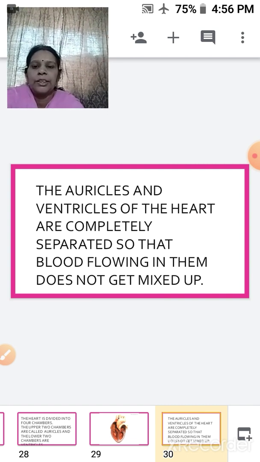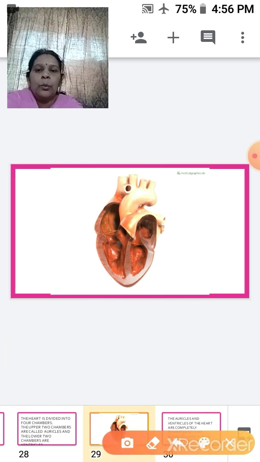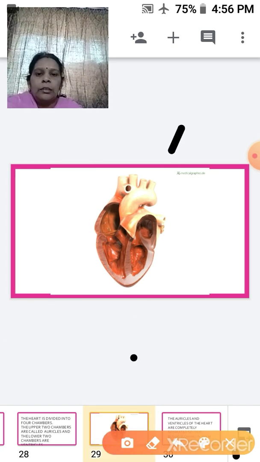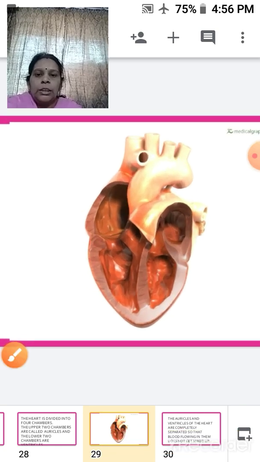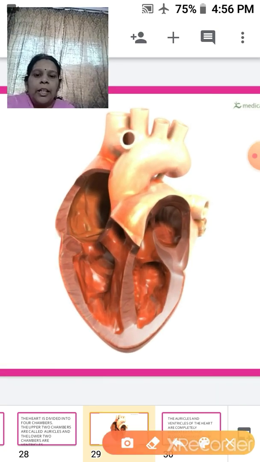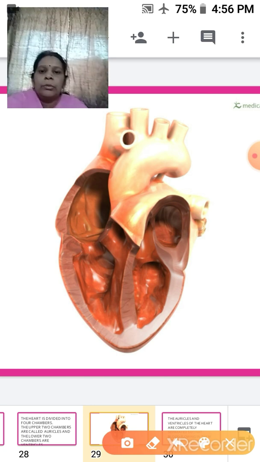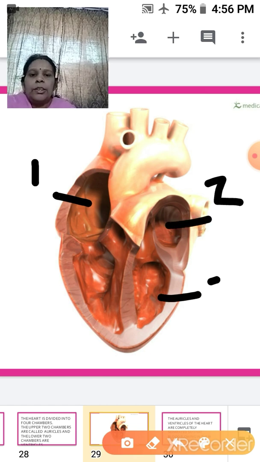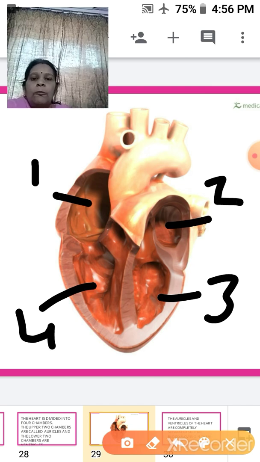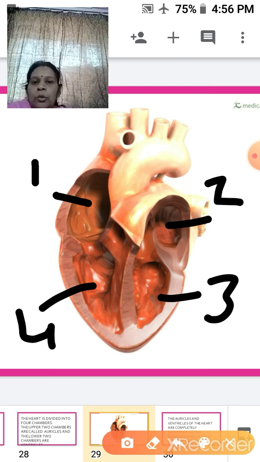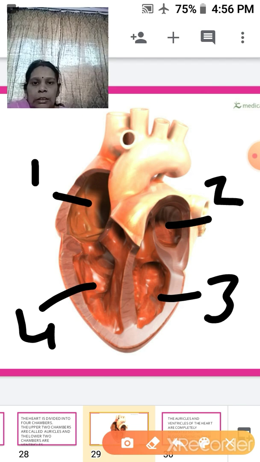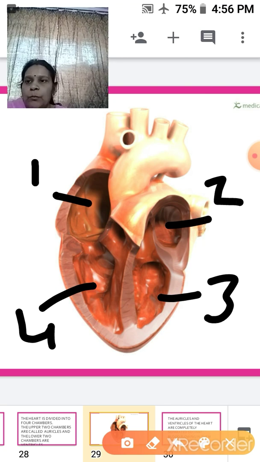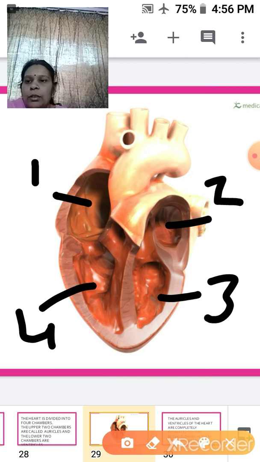So here within the figure you can see the structure of the heart, which has got 4 chambers. This is chamber 1, this is chamber 2, this is chamber 3, and this is chamber 4. So here you can see the 4 chambers. The upper 2 chambers are said to be the auricles, and the lower 2 chambers are said to be the ventricles.